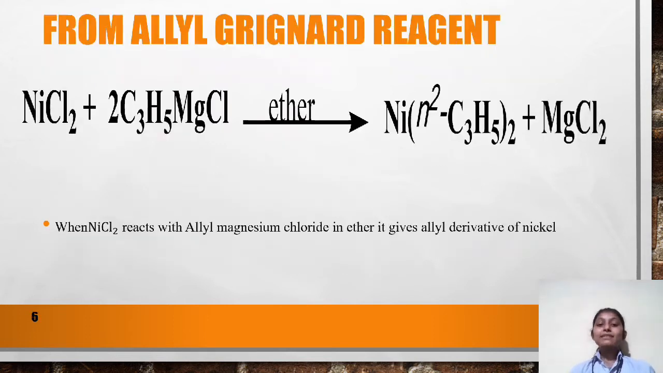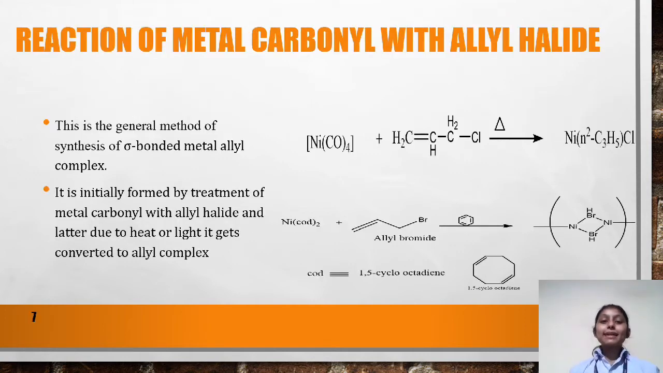Synthesis from allyl Grignard reagent. We can see when nickel chloride reacts with allyl magnesium chloride in presence of ether, it gives an allyl derivative of nickel. Synthesis of metal allyl complexes by reaction of metal carbonyl with allyl halide.